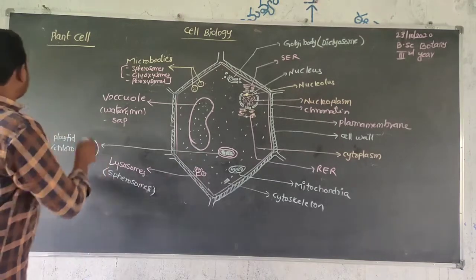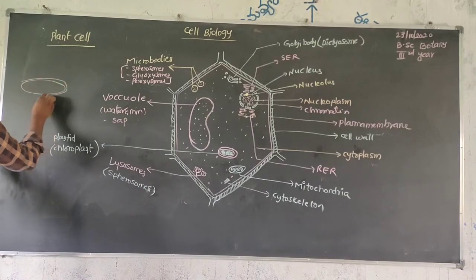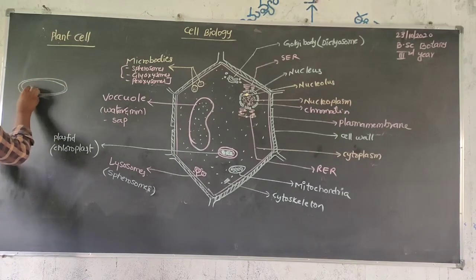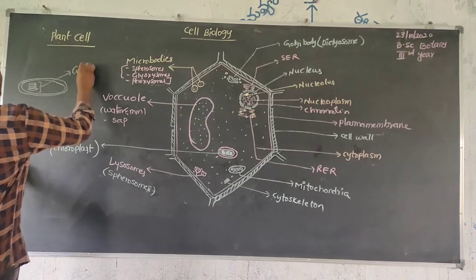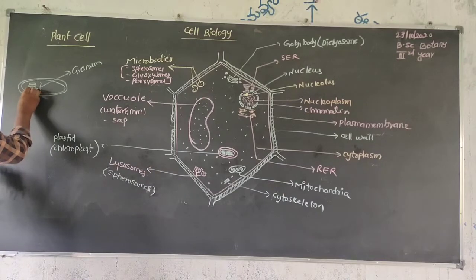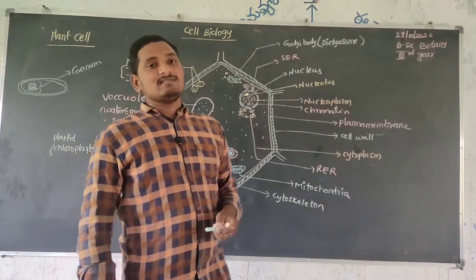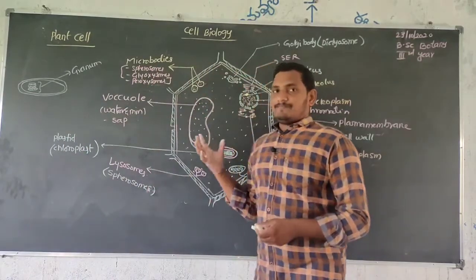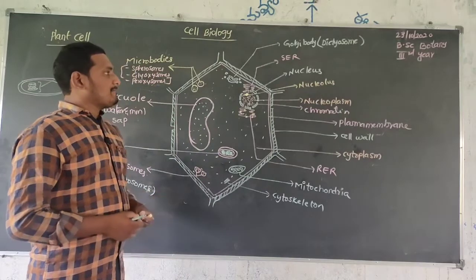In chloroplast, we observe a double membrane structure. These structures are called granum, and granum contains chlorophyll inside, which performs photosynthesis. This is the cell structure of a eukaryotic cell, that is, a plant cell.